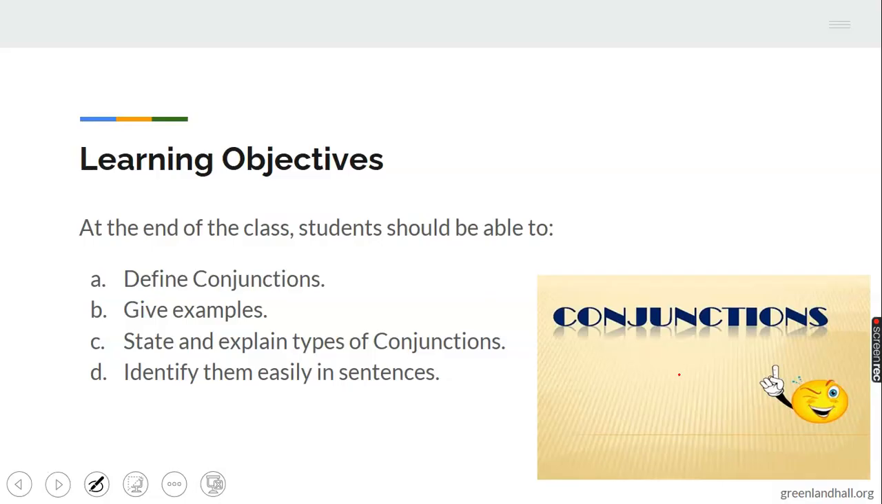At the end of this class, your learning objective is that you should be able to define conjunction, you should be able to give me examples of conjunction, and you should be able to state and explain types of conjunction because we have some types of conjunctions, and then you should be able to identify them in sentences. So when you see a conjunction in a sentence, you know this particular type of conjunction. So I will tell you the objective once again: definition of conjunction, examples of conjunction, types of conjunction, and identifying conjunction in sentences. Those are the things you should be able to learn at the end of this class. Okay, I'm sure you're ready.